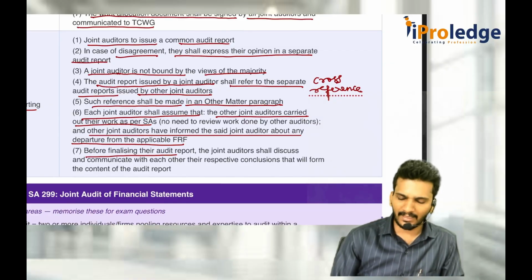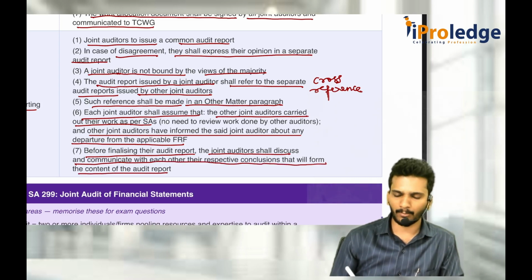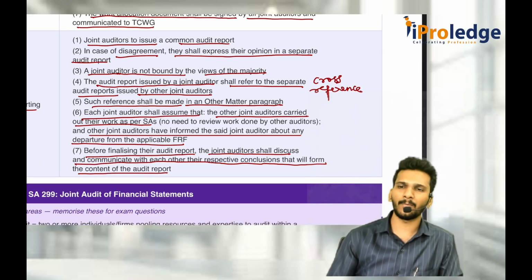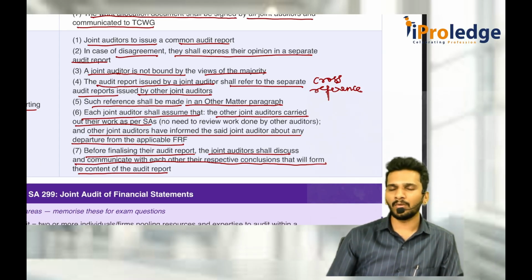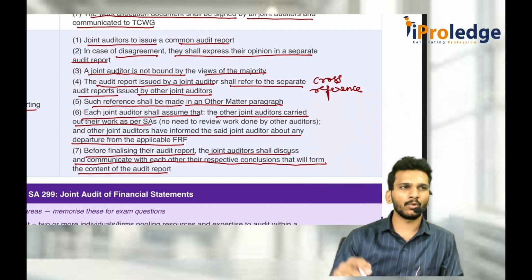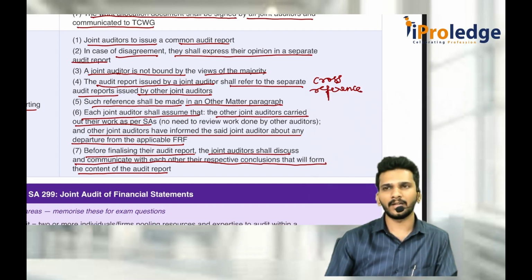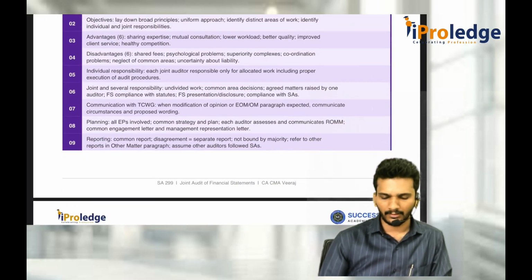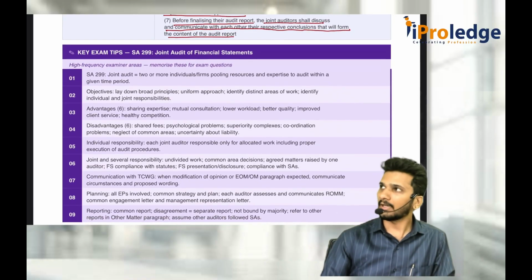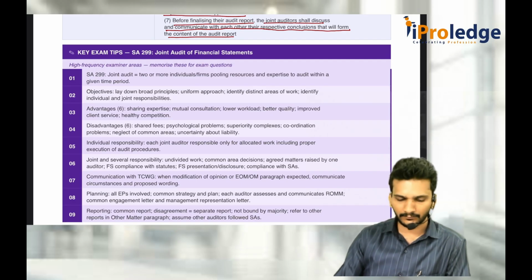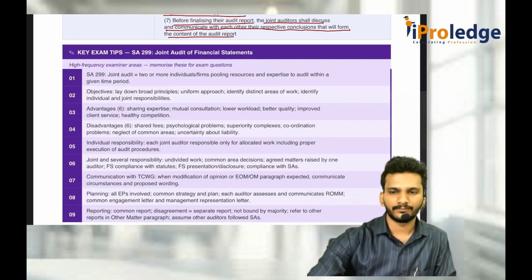Before finalizing their audit report, the joint auditors shall discuss and communicate with each other their respective conclusions to form part of the content of the audit report. If everybody is okay, give the same report. If not okay, you give a separate report. Sir, how do we come to know everybody is okay or not? First sit and discuss with respect to every audit report part. That is for SA 299, Standard on Auditing 299. Look into the exam tips.